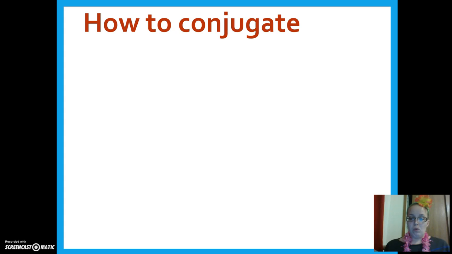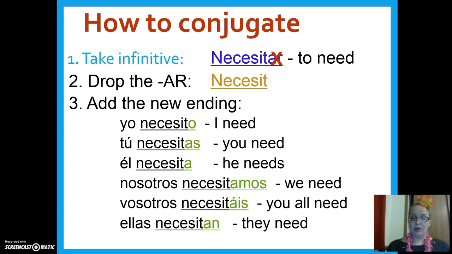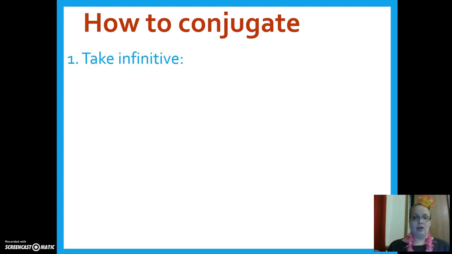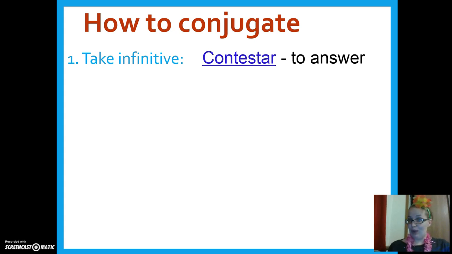We're going to go over one last verb, but before that, if you need extra time, make sure that you add this to your notes. All right, step one is to take the infinitive, and the infinitive in this example is contestar, to answer. Second step is what? Do you remember?